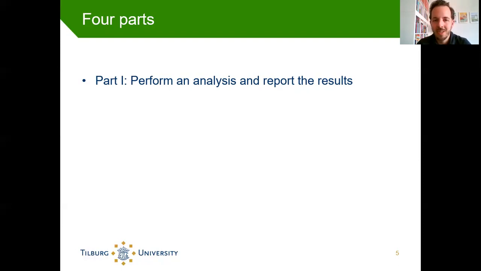Remember that in this course, there were 6 different analyses that we practiced with. For this part 1, you have to pick one of those 6 and then carry it out. So you first probably have to report which one you will pick. Then, for instance, I will ask you to check the assumptions for this specific analysis and write a short report on those assumptions. Then I'll ask you to carry out the analysis and again report the results. This is very similar to what we've done in the previous assignments. So if you made those previous practice assignments, and if the graded assignments went well, then there's no need to worry for this part 1. It will be very similar.